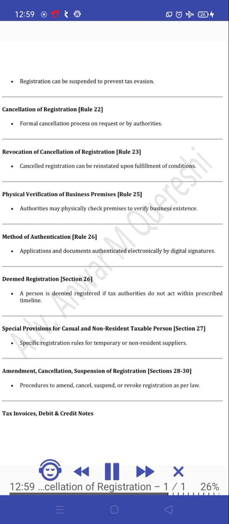Cancellation of registration, Rule 22. Formal cancellation process on request or by authorities. Revocation of cancellation of registration, Rule 23. Cancelled registration can be reinstated upon fulfillment of conditions. Physical verification of business premises, Rule 25. Authorities may physically check premises to verify business existence.